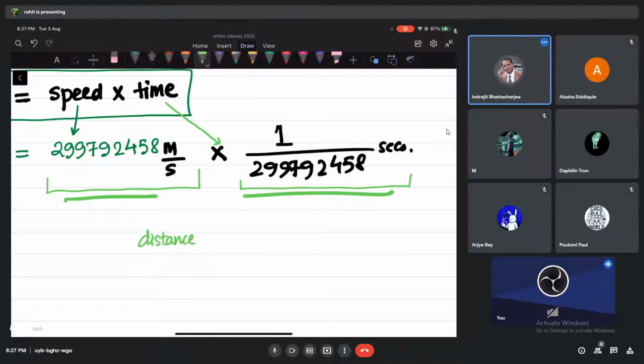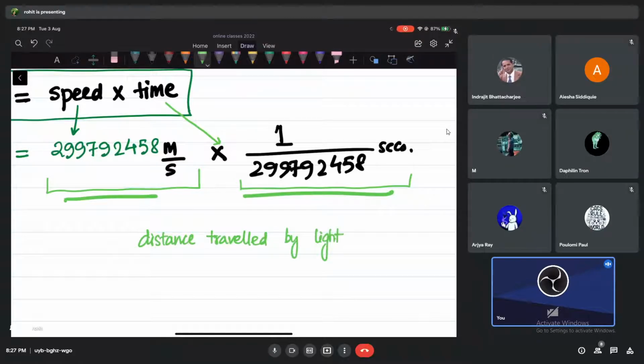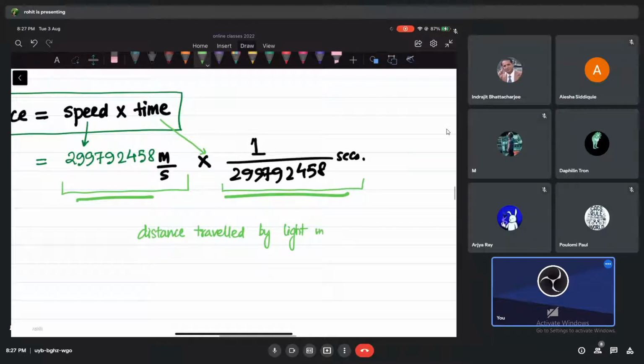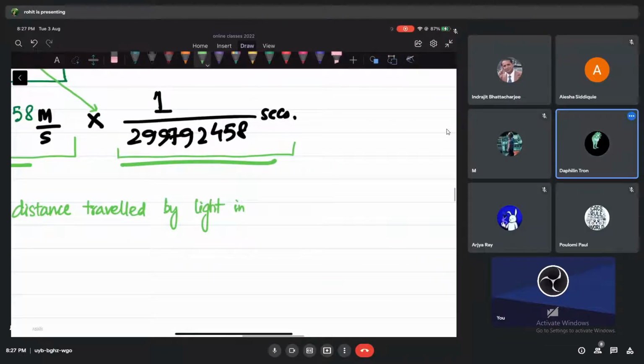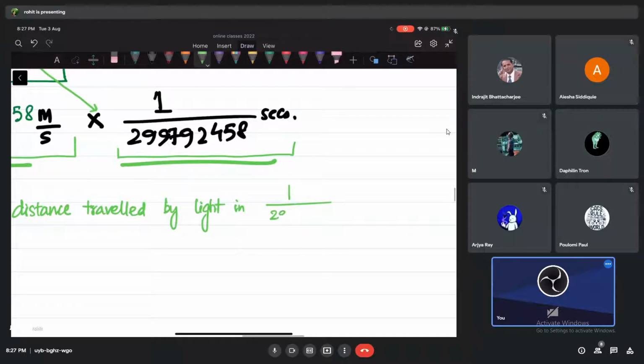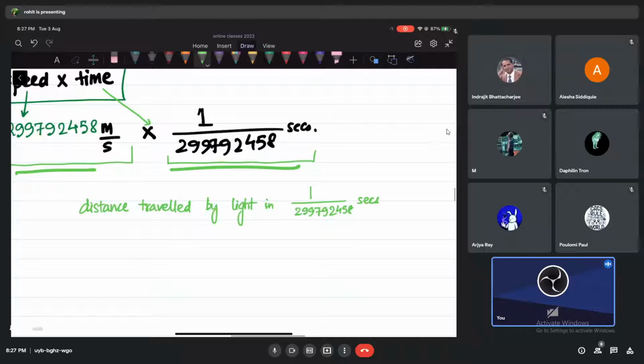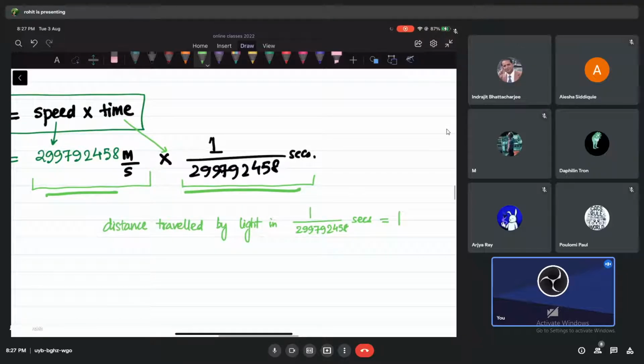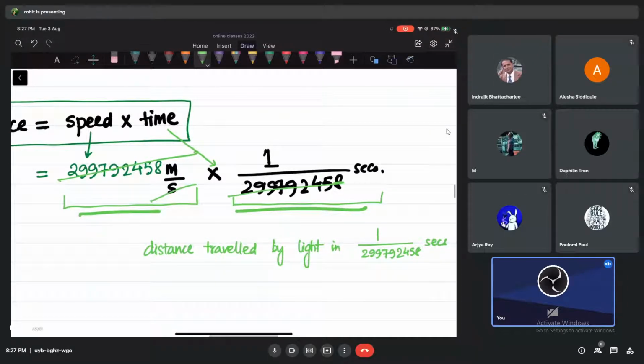Multiplying the speed and time is like calculating distance. But distance traveled by what? By light, because that's the speed of light. So this is the distance traveled by light in how many seconds? In 1 by 299,792,458 seconds. Distance traveled by light in so little time is what we are going to call 1 meter. The seconds will cancel with this, and we are left with only meter, 1 meter.